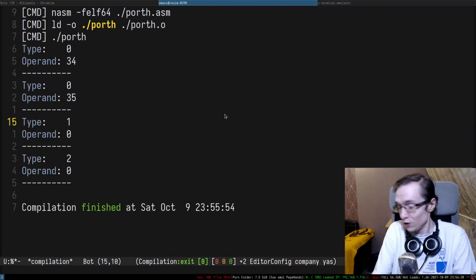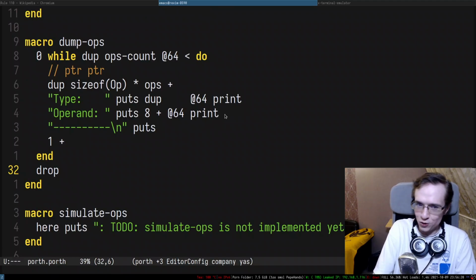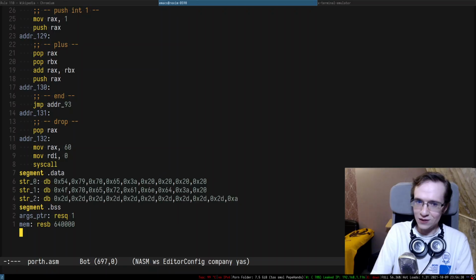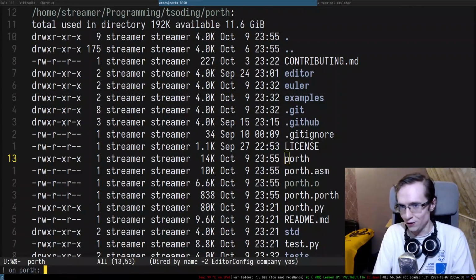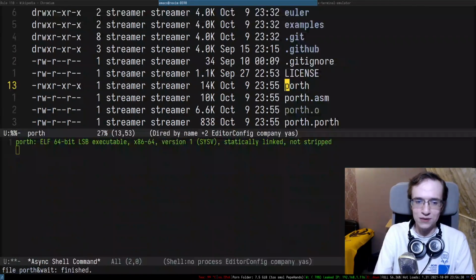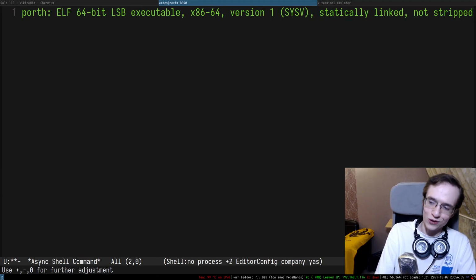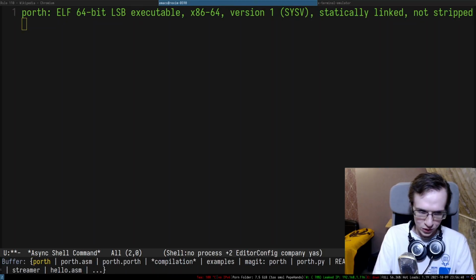So this is what you can already do in this language, which compiles to assembly, by the way. Alright, so we have an assembly of this entire thing, and this entire thing, by the way, does not even depend on anything. It doesn't even depend on libc. We're not using libc, we're working with Linux syscalls directly, right? So that's what we're doing.